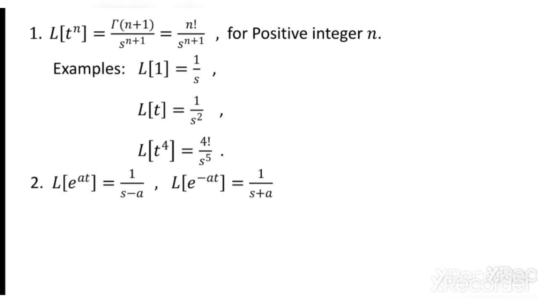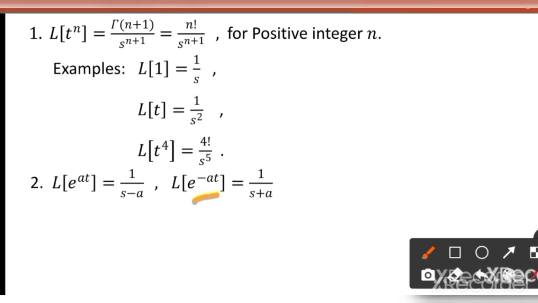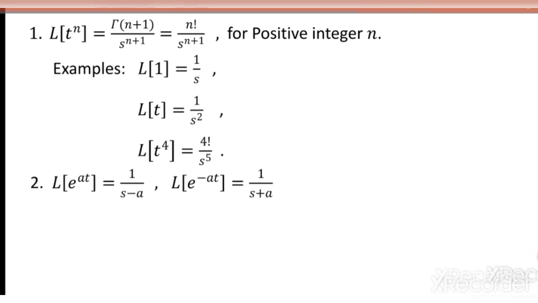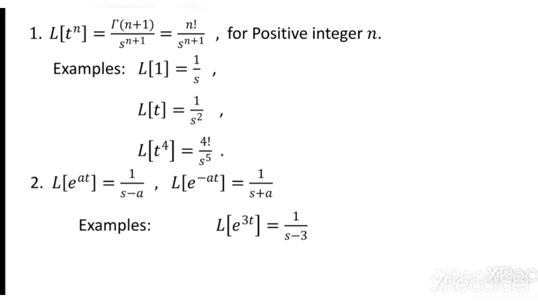If I take exponential e power at, the result we know is 1 over s minus a, already we have derived it, but directly you can use this result wherever it is required. So e power minus at: identify the coefficient of t, that's all. What is the coefficient of t here? In this case it is minus a, 1 over s minus of minus a. If I substitute, I'll get 1 over s plus a, correct? For example, e power 3t, so a is 3, 1 over s minus 3. E power minus 2t, what is a? Minus 2, 1 over s minus of minus 2, so that is s plus 2.